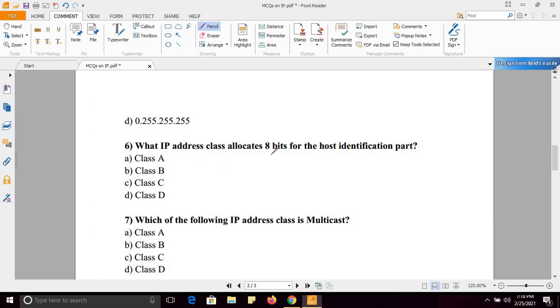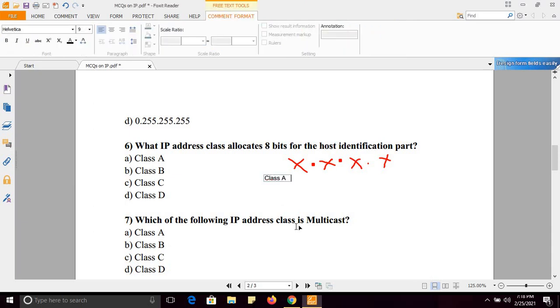Next, what IP address class allocates 8 bits for the host identification part? Now, as I have explained, IP address consists of 4 octets, and some octets belong to network and some octets belong to host, and it depends upon the IP class. So let me explain you.